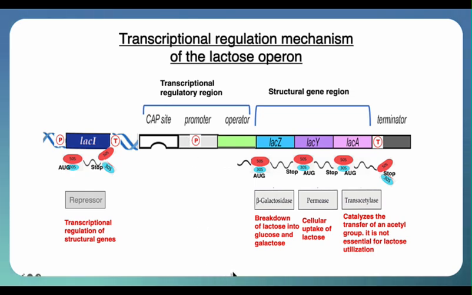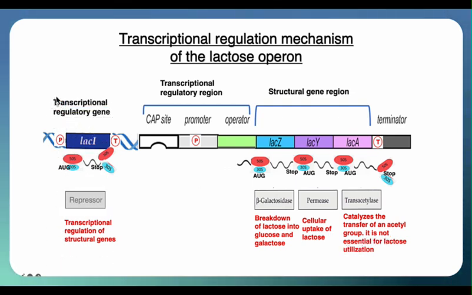The E. coli lactose-operon contains three structural genes, lac-Z, lac-Y, and lac-A. These genes encode beta-galactosidase, permease, and transacetylase, respectively. Beta-galactosidase breaks down lactose, a disaccharide, into the monosaccharides glucose and galactose. Permease is an enzyme responsible for transporting lactose into the cell. The role of transacetylase in lactose metabolism is not well understood.